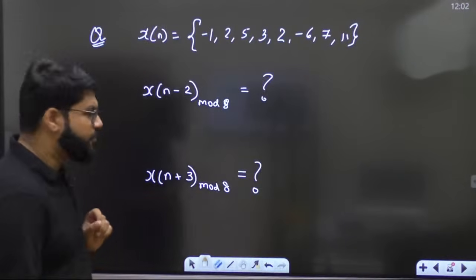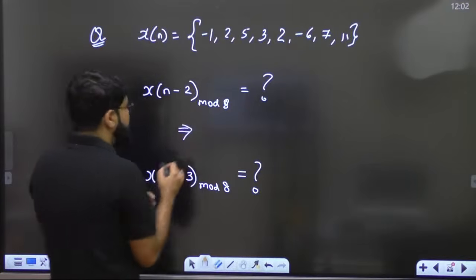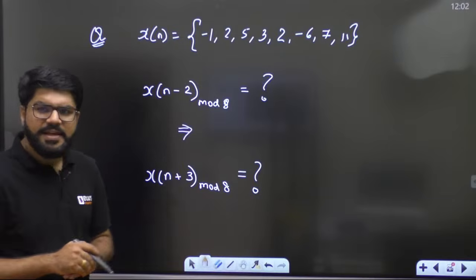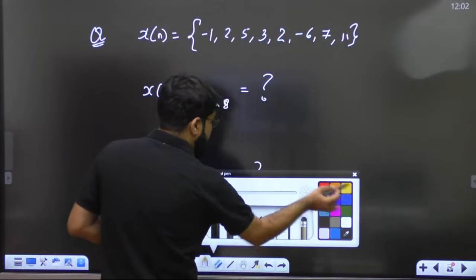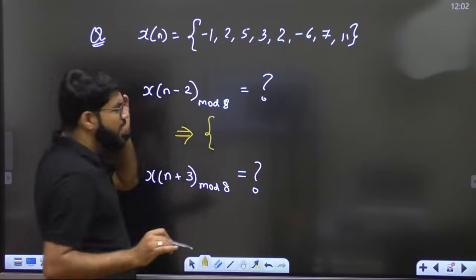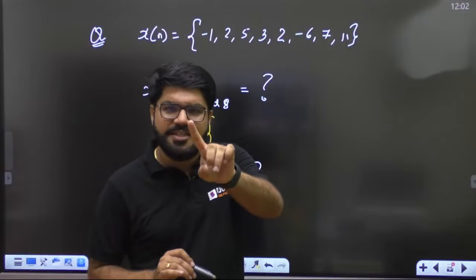How to do this circular shift? See the answer with me. Logic and shortcut. The number of samples in one period, correct. So if I want to write down this answer, imagine that everybody will know n minus 2 means right shift. That is clear to everyone.